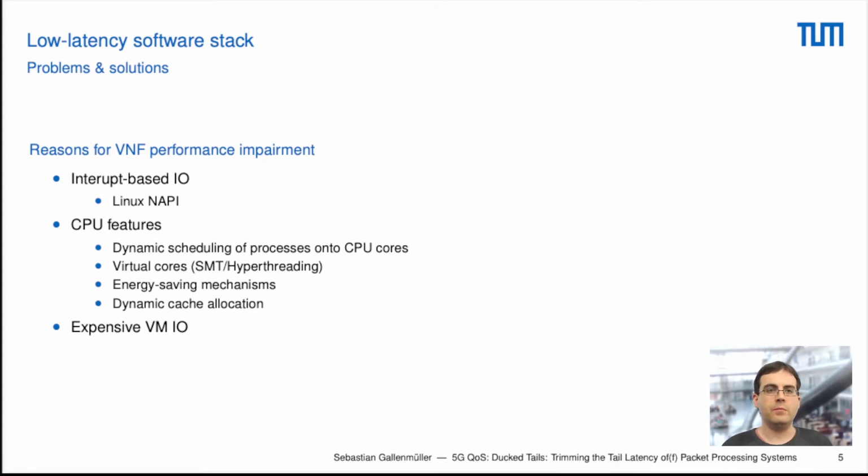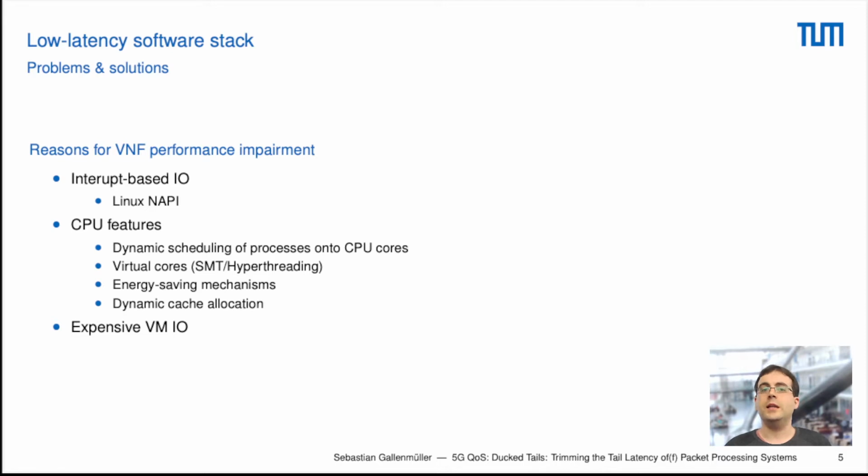What also can happen is that we put our CPU cores into a sleep state, and changing back to a running application means that we have to wake up this CPU core, and this involves additional latency. We also have dynamic cache allocation for a shared cache between all of these cores.